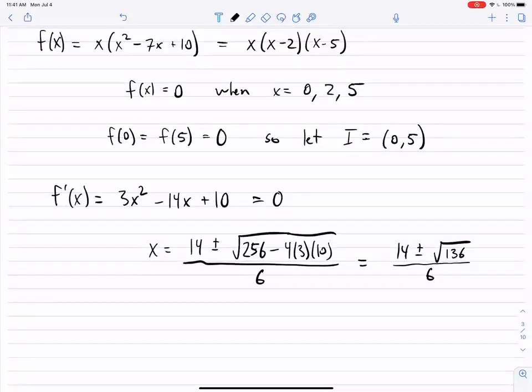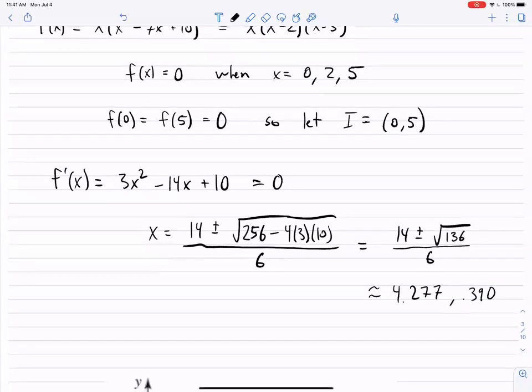So this is where I would just get a little phone calculator and see what that roughly is. The square root is roughly 11.66. So if we add 14 and divide by 6, this is roughly 4.277. Or if we subtract, so 14 minus that, and then divide by 6, we get roughly 0.390.